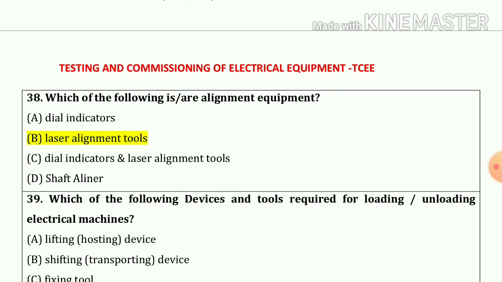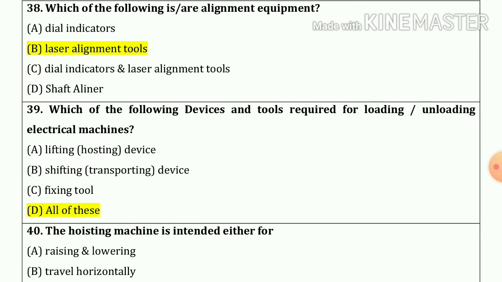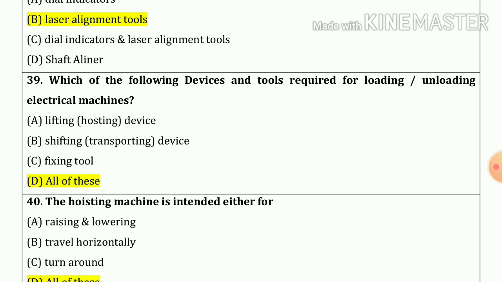38 number. Which of the followings are alignment equipment? So our answer is option number B. 39 number. Which of the following device and tools required for loading or unloading electrical machines? So our answer is A, B, C. That means all of these, which is our correct answer.